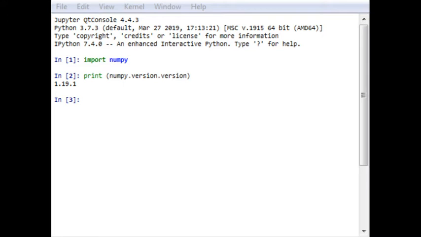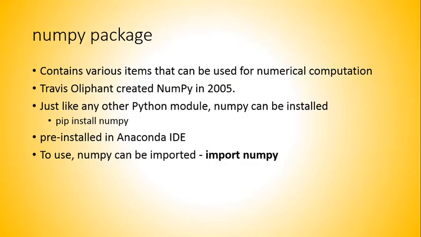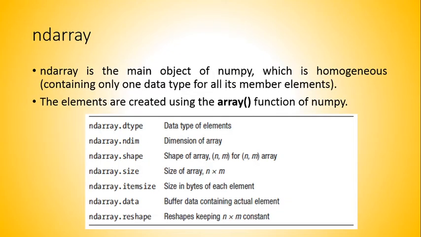Okay, let's move further to our next topic for today, that is ndarray. The ndarray is a part of the NumPy package and, as you know, is the main object of NumPy, which is homogeneous. Homogeneous means it contains only one data type for all its member elements. The elements are created using the array function of NumPy. This function needs a list as input. Elements are indexed by a tuple of positive integers.